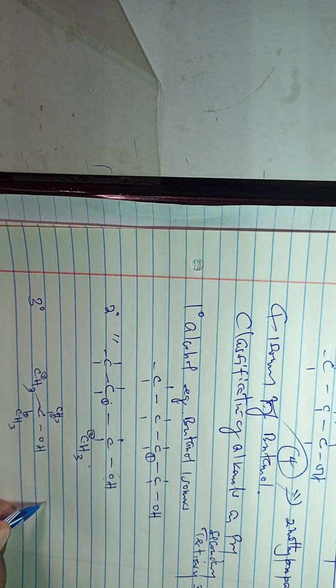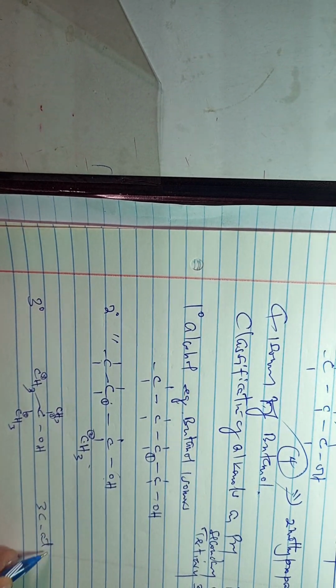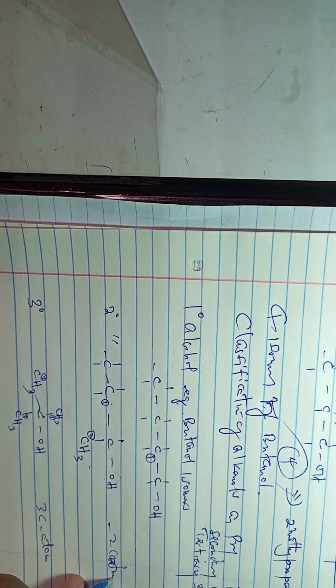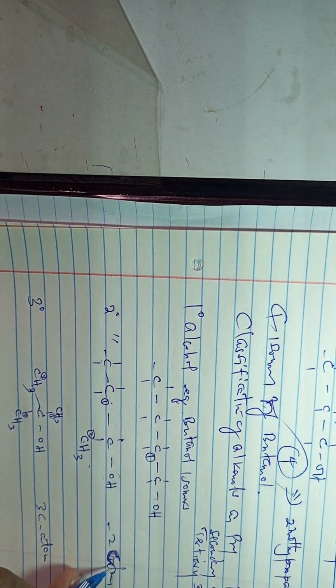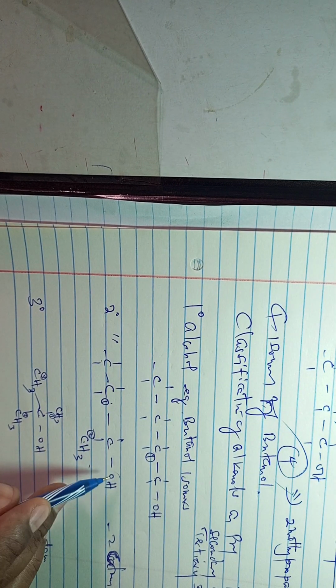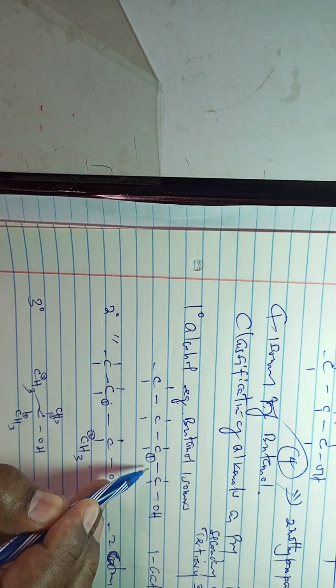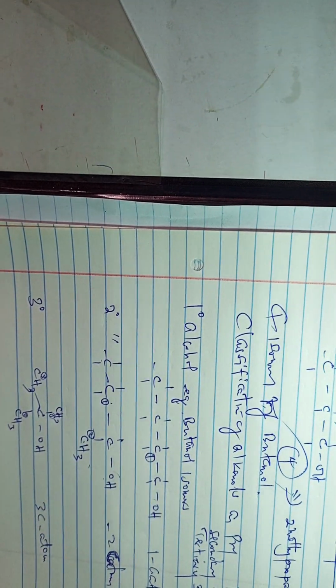So we have 3 carbon atoms, and here we have 2 carbon atoms attached to the carbon atom bearing the OH. And here we have only 1 carbon atom attached to the carbon bearing the OH group.